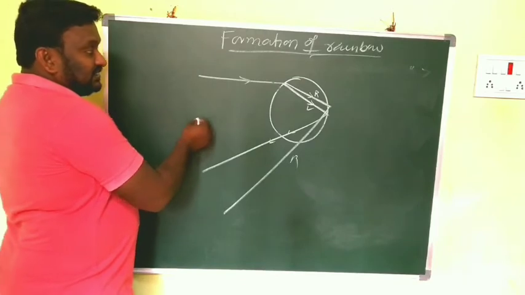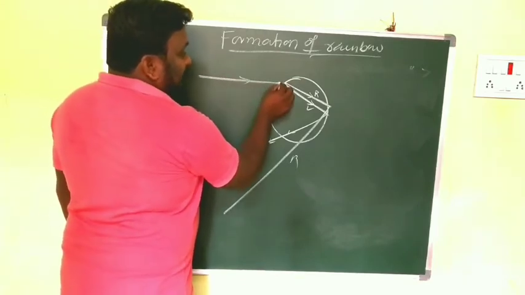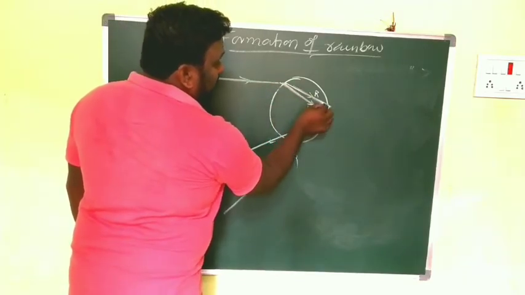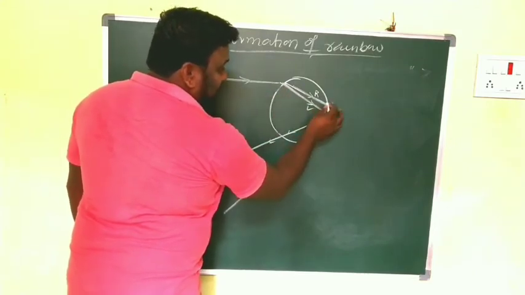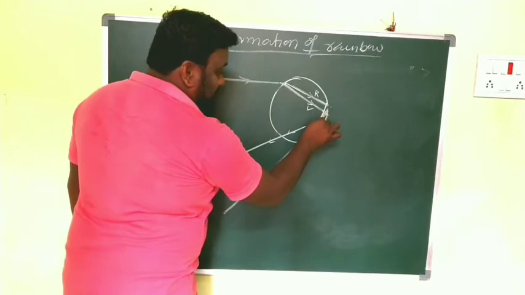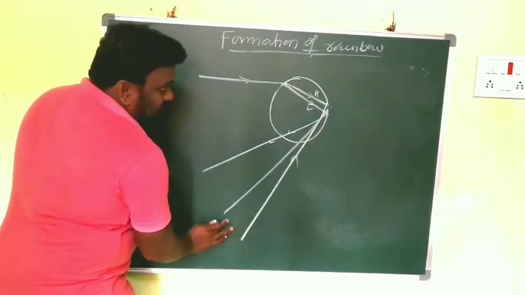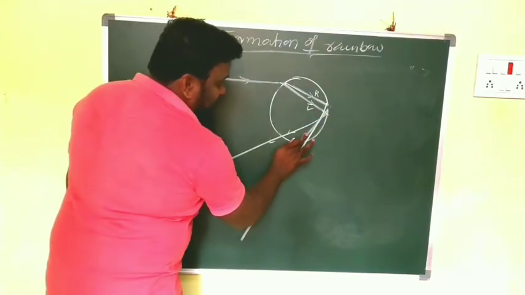So what you observe here, the light ray is incident, and these are the refracted rays. I am drawing like this.